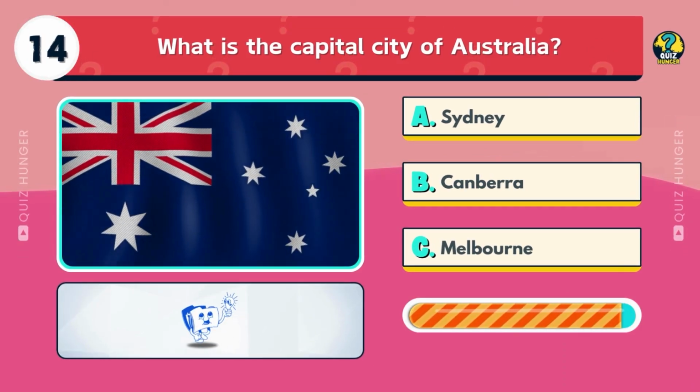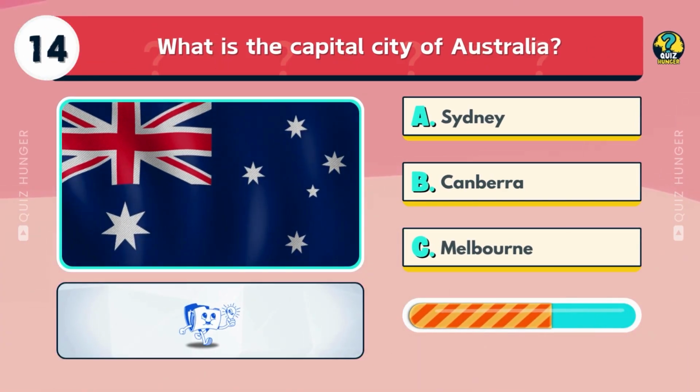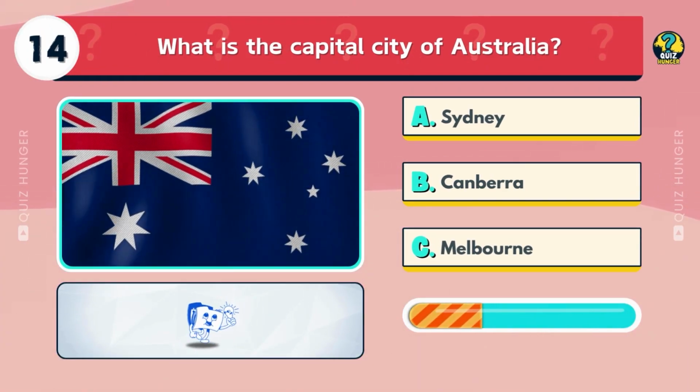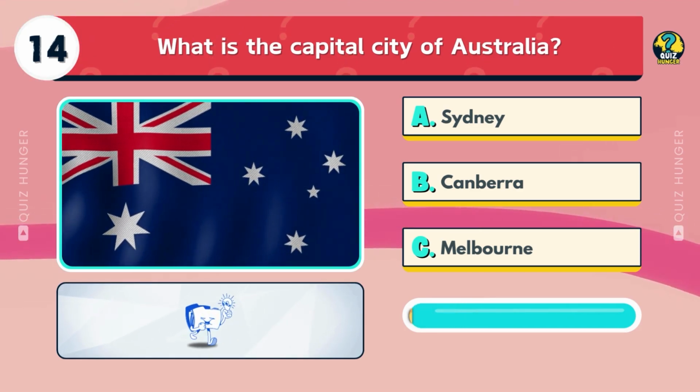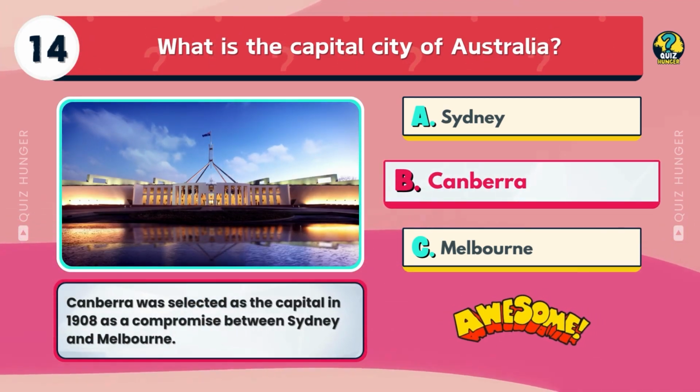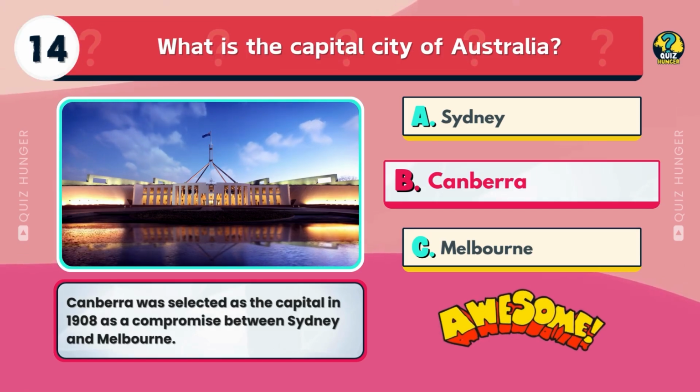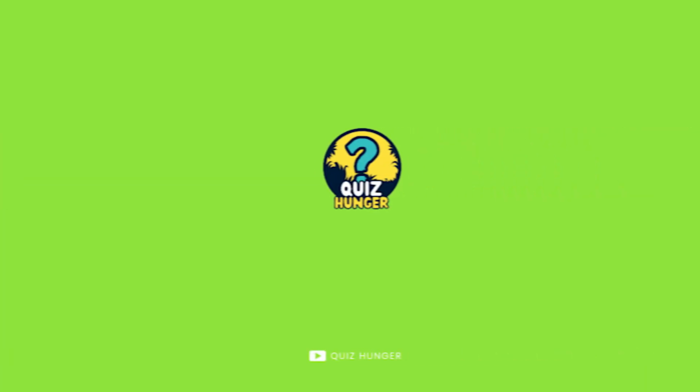What is the capital city of Australia? Sydney, Canberra, or Melbourne? Canberra was selected as the capital in 1908 as a compromise between Sydney and Melbourne.